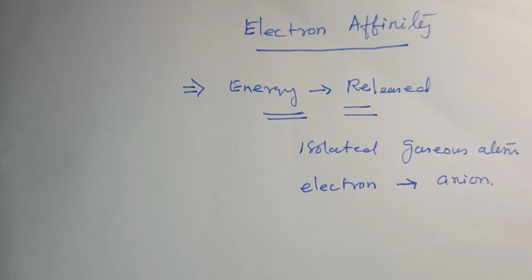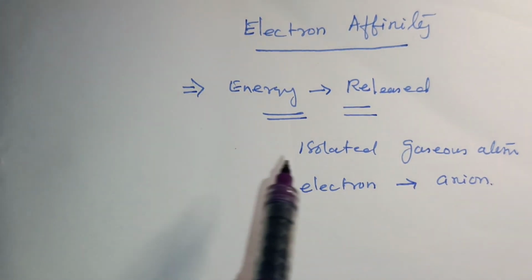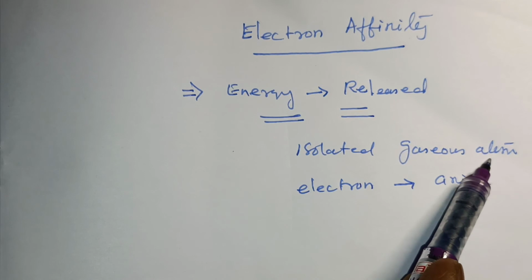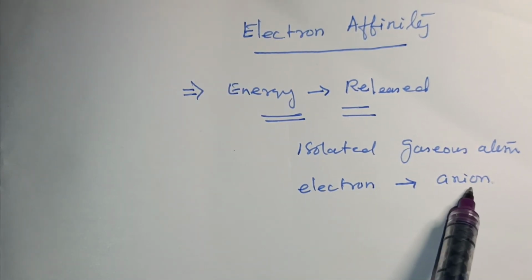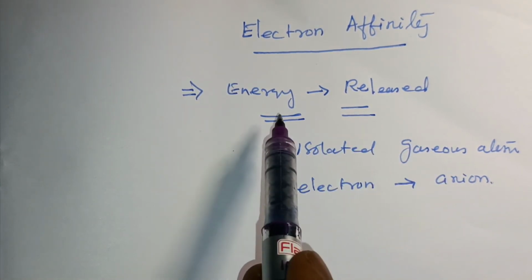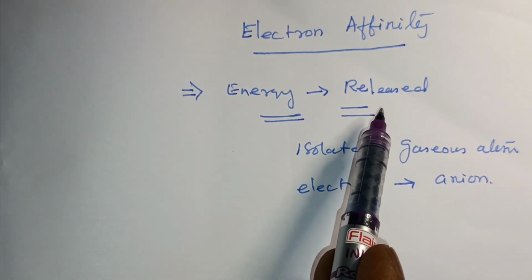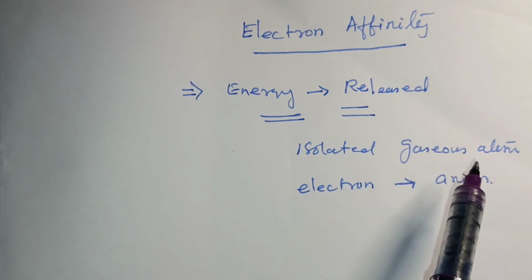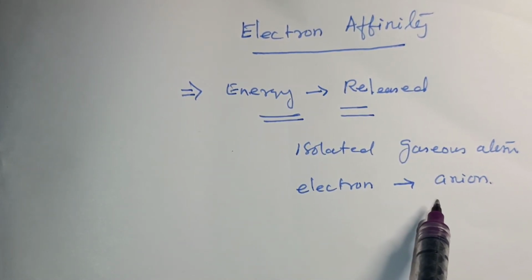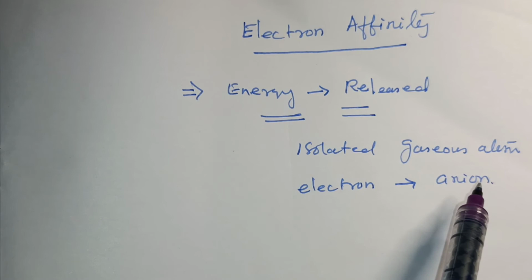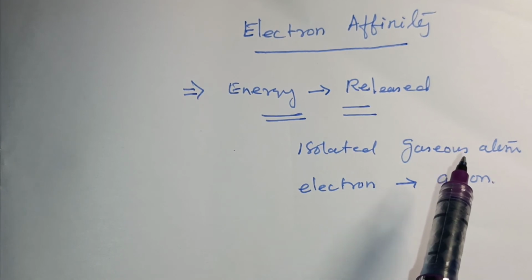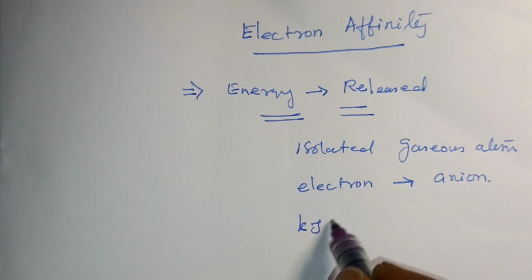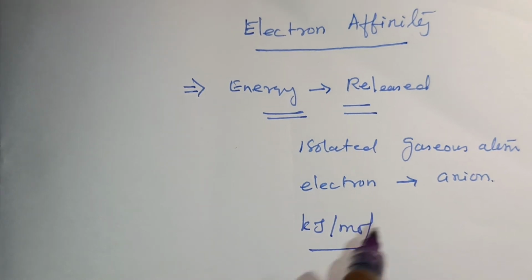It's very simple. An isolated gaseous atom gains an electron and is converted to an anion. Here the energy is released when the atom gets an electron to form an ion. That energy released is called electron affinity. That's all. It is also measured in kilojoule per mole.